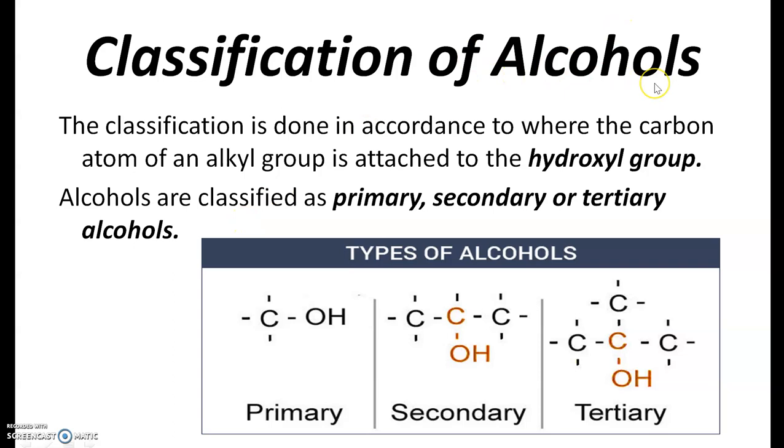Classification of alcohols. The classification is done in accordance to where the carbon atom of an alkyl group is attached to the hydroxyl group. Alcohols are classified as primary, secondary or tertiary. Primary, secondary, OH group is in the middle. Tertiary, the OH holding carbon attached with 3 alkyl groups.